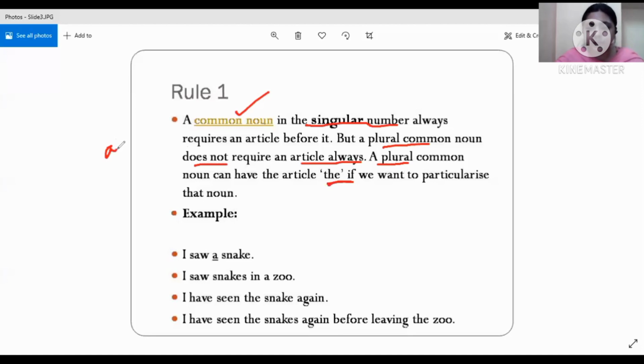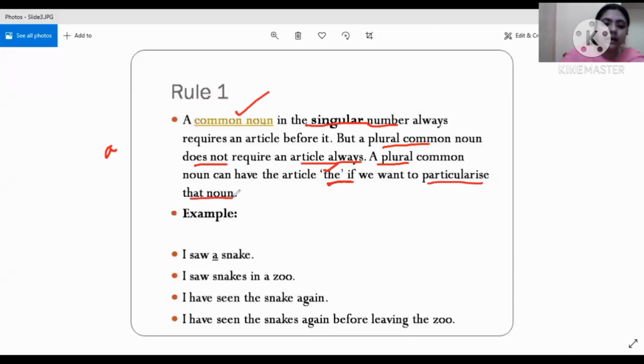It means one. So naturally it is used for singular number only, but when we come to a plural common noun, if an article is required over there, what article will we use? We'll be using the, if we want to particularize that noun.